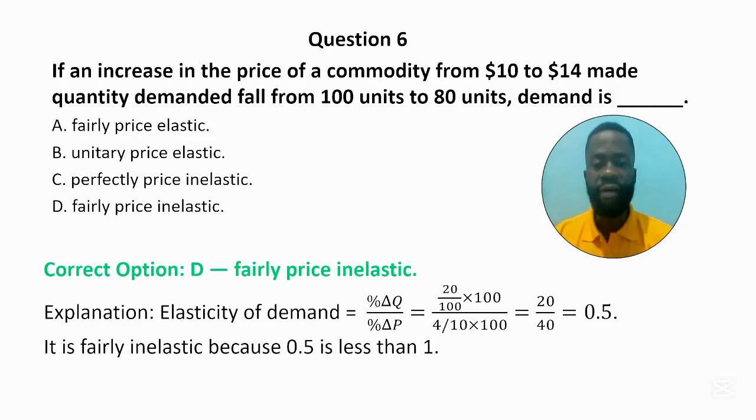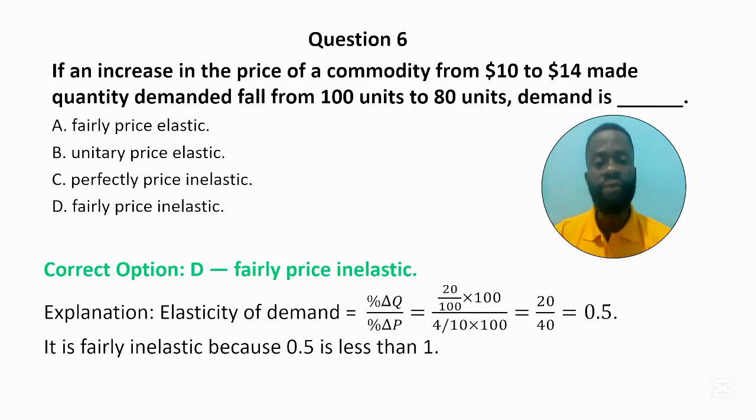Fairly price inelastic. The reason is that elasticity of demand is calculated as the percentage change in quantity demanded over the percentage change in price. If you look at the change in quantity demanded, there is a difference of 20 between the old quantity, which is 100, and the new quantity, which is 80. So you have 20 over 100, the old quantity, times 100, and that gives us 20.